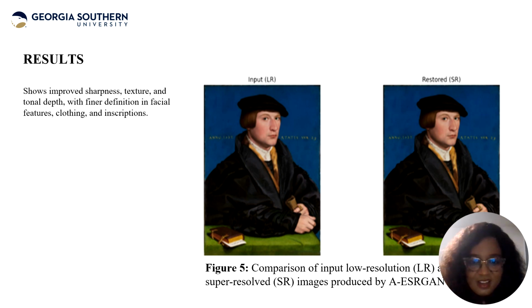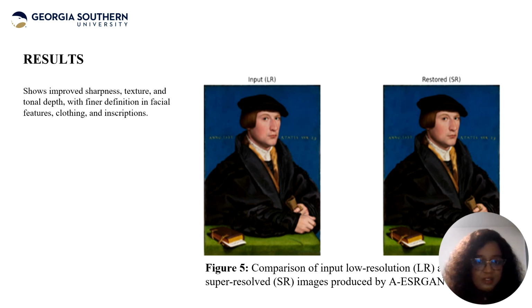We can see even the ring on his finger looks more pronounced. I'm sorry, I think my little photo here is covering it a little bit. But yeah, these are some of the work that we did, that you can see what this model can do.